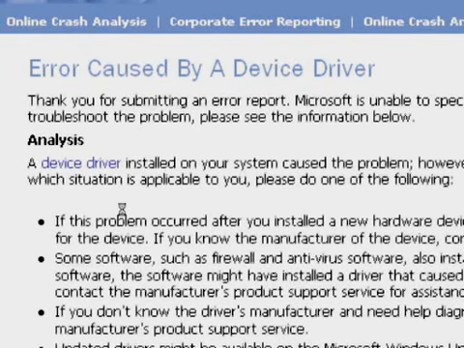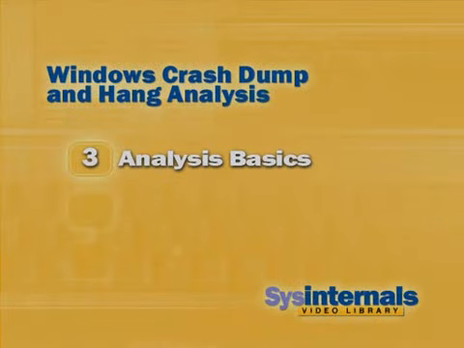So the analysis is correct. They know. It says a device driver installed on your system caused the problem. It's just they can't tell you which one. Right. We're going to be showing you how to open such a crash dump, and you'll be able to see the device driver that they think is causing the problem. It's just they can't tell you that driver name automatically. Right. So let's move on, and next we'll talk about analyzing a crash yourself.